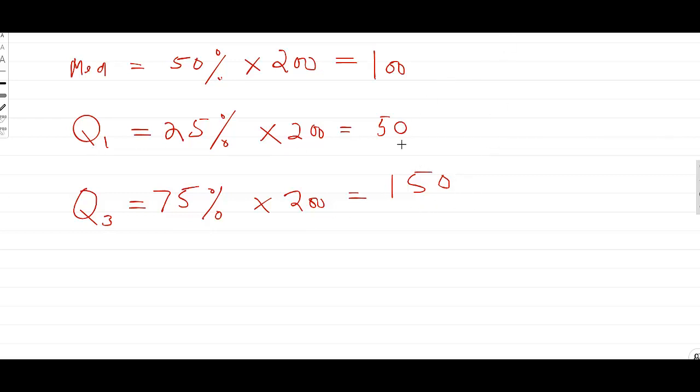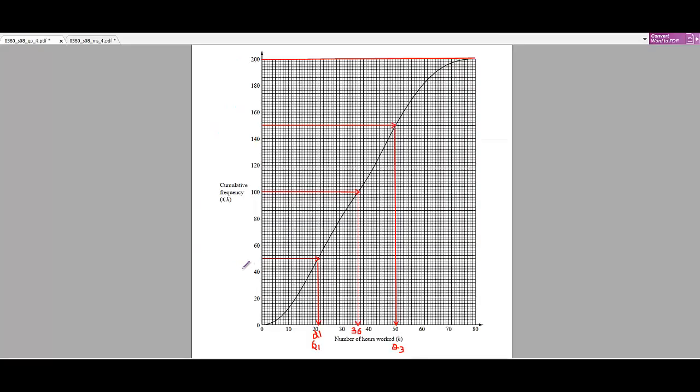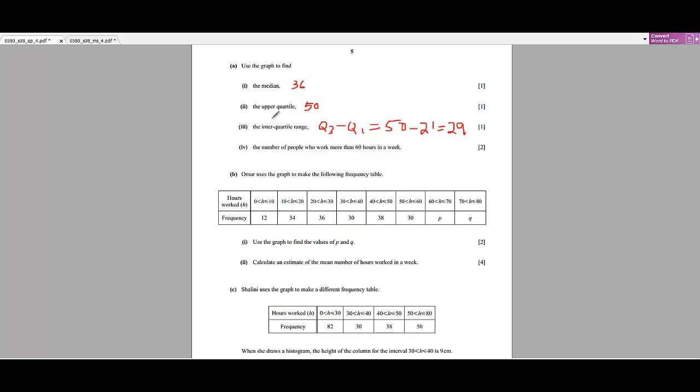Observing from 50, Q1 is 21, and from 150, I got Q3, which is 50. The interquartile range is Q3 minus Q1, 50 minus 21, and the interquartile range is 29.